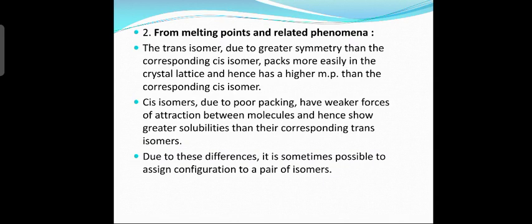If the melting point is low, that compound will be in the cis form, correct. What about solubility? If the given compound is highly soluble, it is in the cis form, correct. And if it is less soluble, meaning a strong bond, it will be in the trans form. Therefore by looking at the melting point or the solubility, we can find out whether the given compound is cis form or trans form, right.